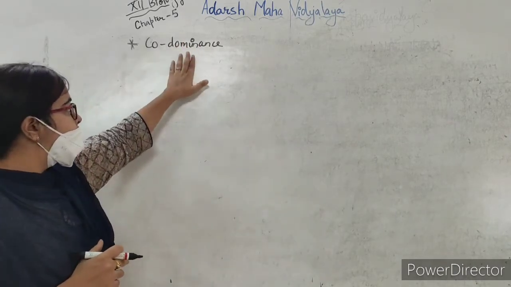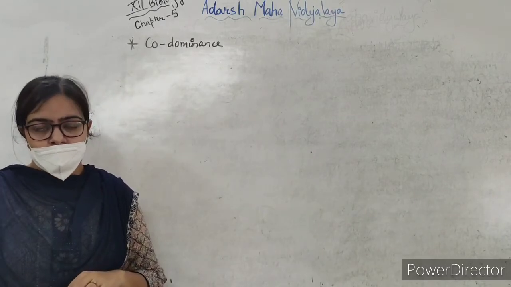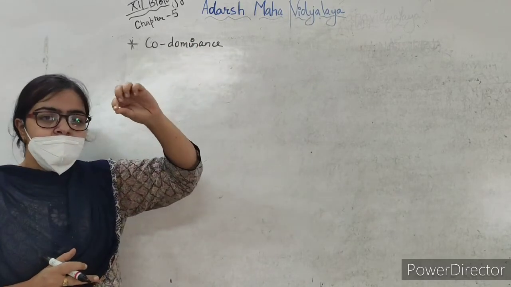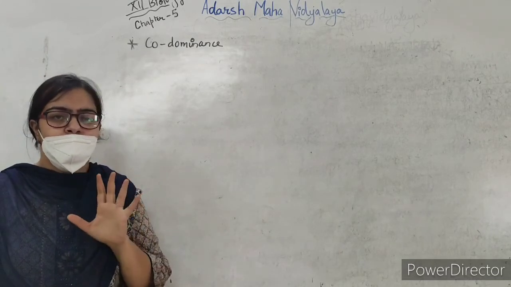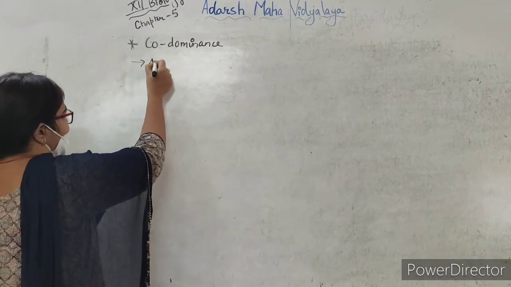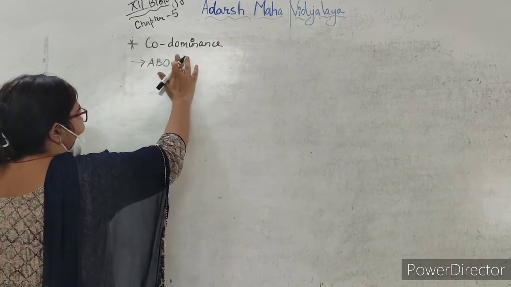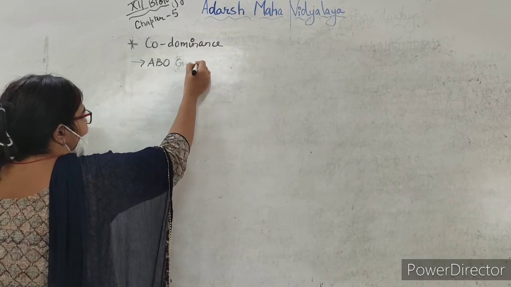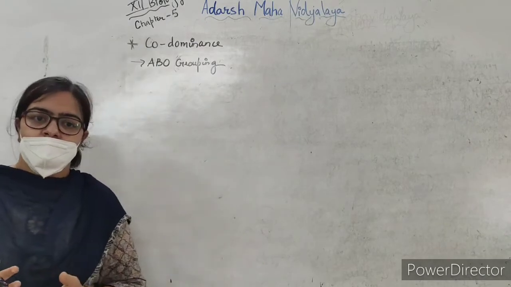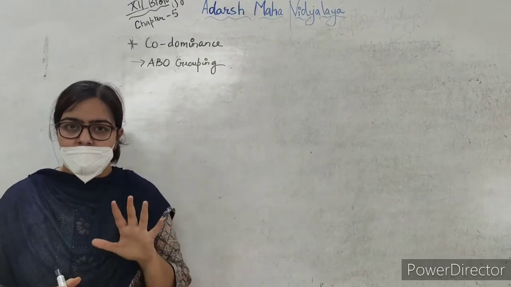But in the case of co-dominance, the F1 generation will resemble both the parents. The best example for co-dominance is ABO blood grouping. For this, certain points you have to remember. Like this, ABO blood groups are controlled by gene I in humans.